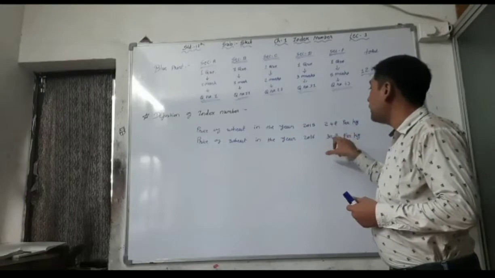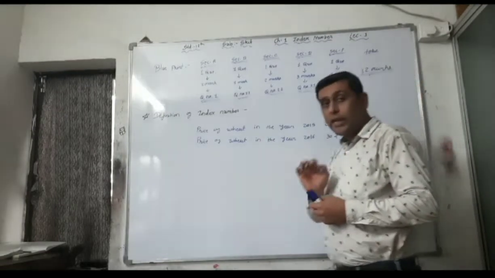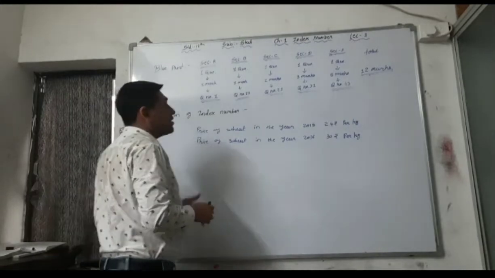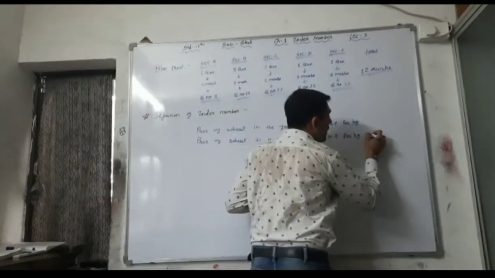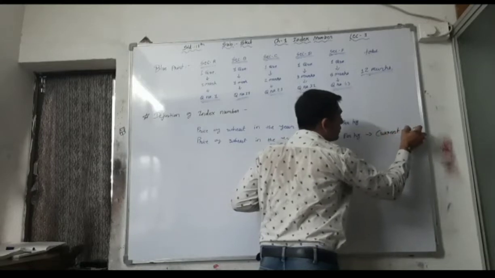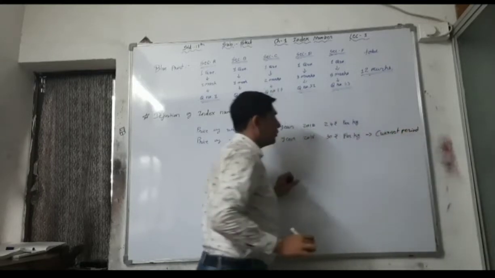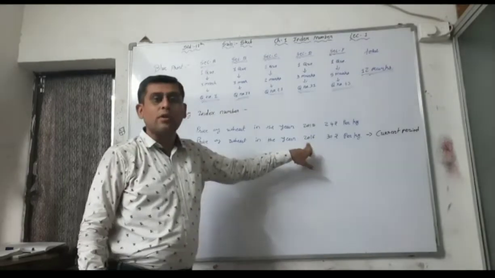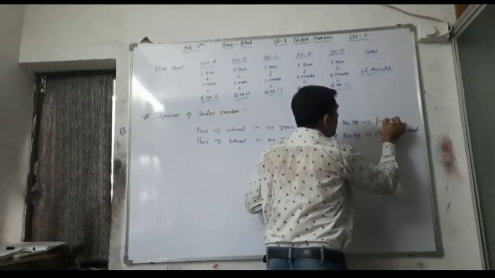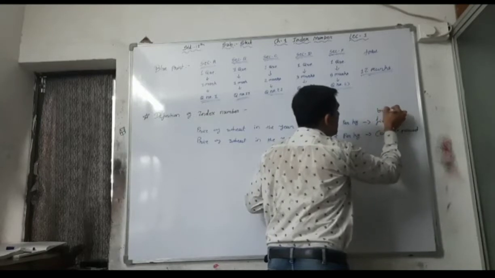So that's why the percentage change in the variable for the given period, that is the current year. See here, it is the current period. The latest period is your current period, and this is the fixed, or you can say base period.